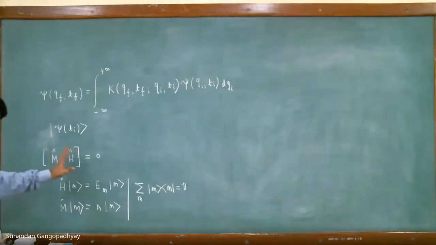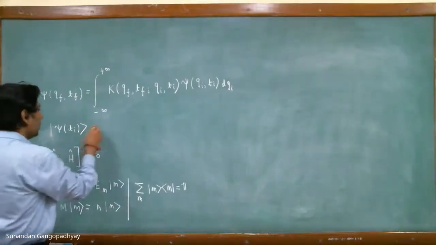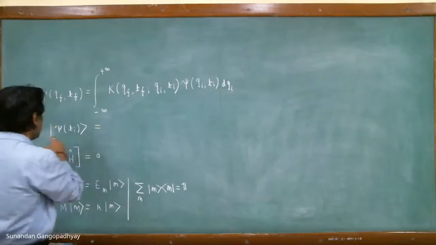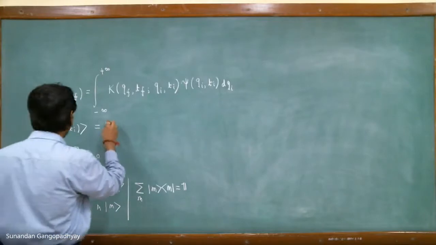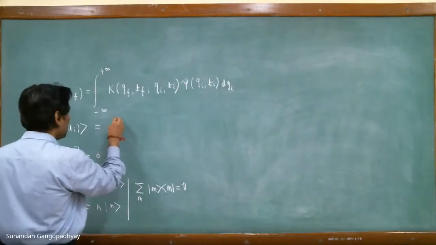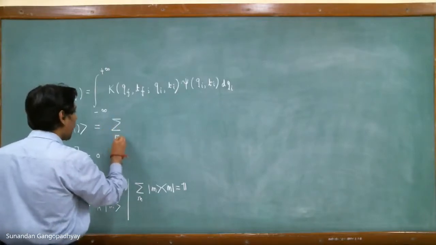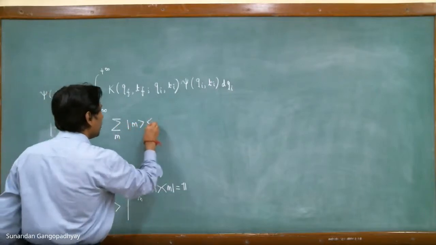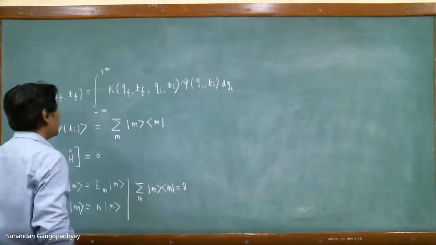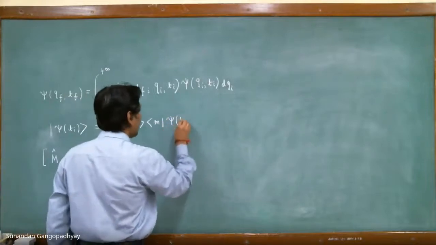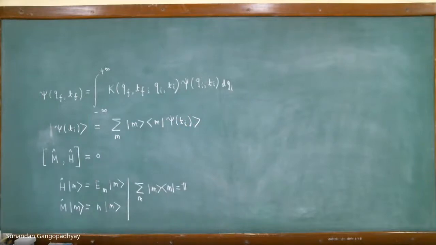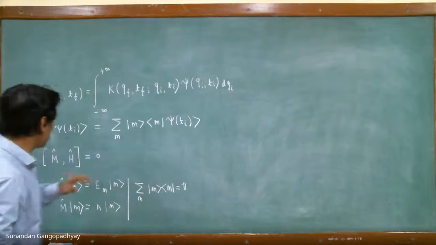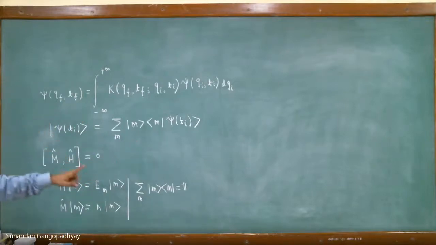Therefore, once we have these eigenstates, which are simultaneous eigenstates of this operator N hat and this Hamiltonian H hat, because both of these operators commute, then what we can do is expand this initial state in terms of these eigenstates. So let us do that. Here, what we have is this is basically identity, and therefore we have this. So this is the expansion of the initial state in terms of the eigenstates of this operator N hat, which is also an eigenstate of the Hamiltonian.